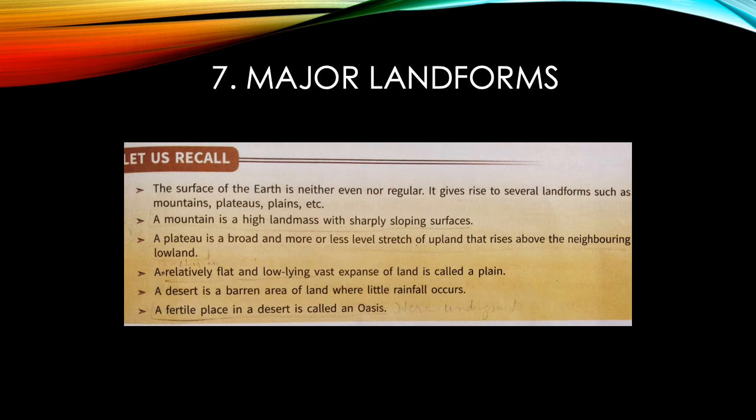A mountain is a high landmass with sharply sloping surfaces. A plateau is a broad and more or less level stretch of upland that rises above the neighboring lowlands. It is also known as tableland. Then we learnt about a relatively flat and low-lying vast expanse of land which is called a plain. A desert is a barren land where little rainfall occurs. We have very small areas in the desert which are fertile, and underground water comes to the surface forming pools. These areas are called oases.